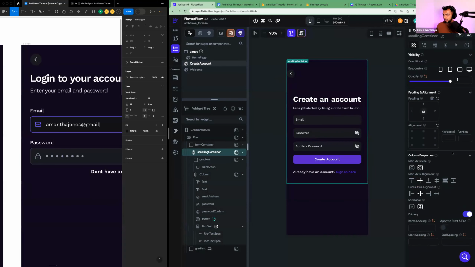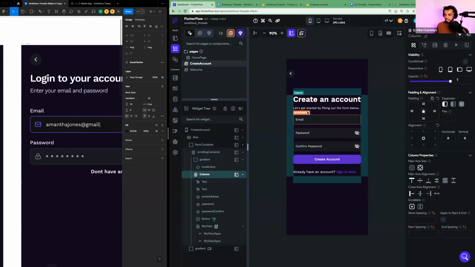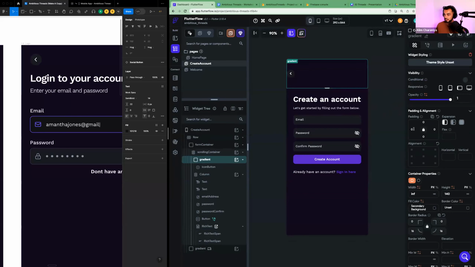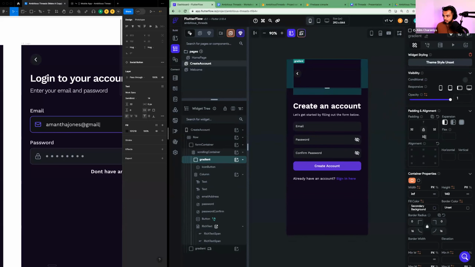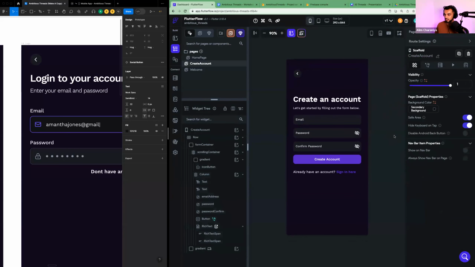So I'm going to figure out how much padding is there by finding another container. And I see that this container has 32 pixels of padding on the left and the right. So what I'm going to do is click on this gradient container, and I'm also going to add 32 pixels of padding. And I'm going to hit this lock icon to get rid of the constraint, and I'm going to get rid of these constraints on the top and the bottom. Okay. So now I should have a lock icon, and it looks pretty similar.